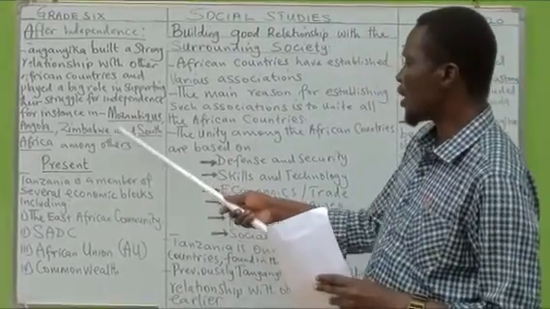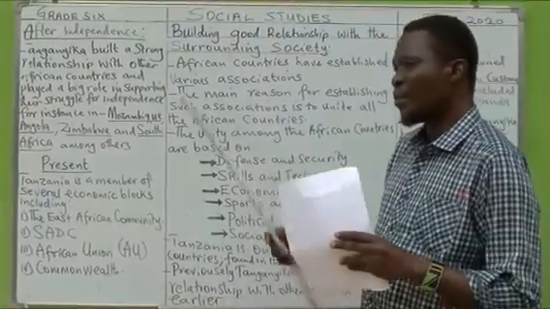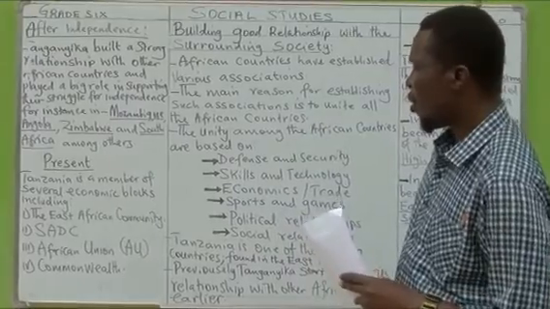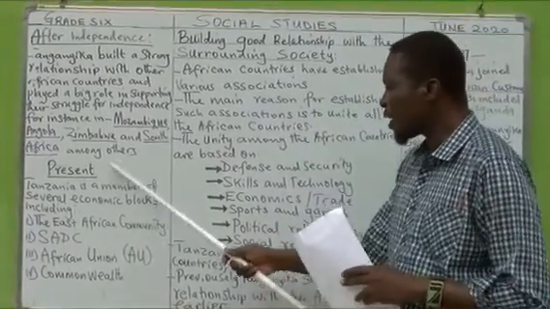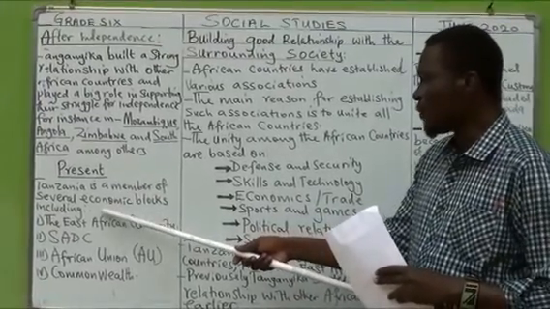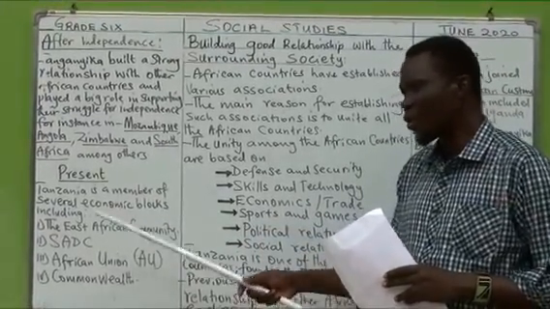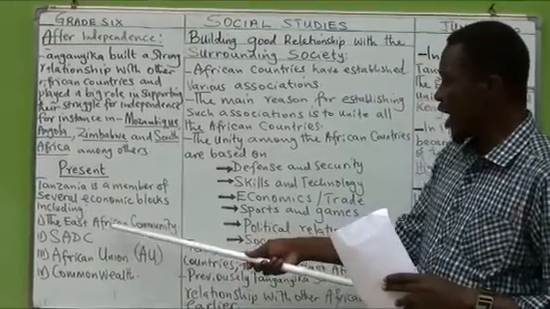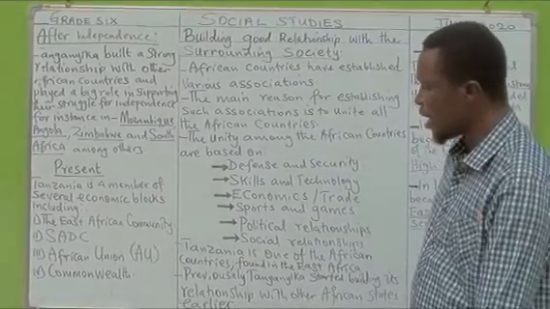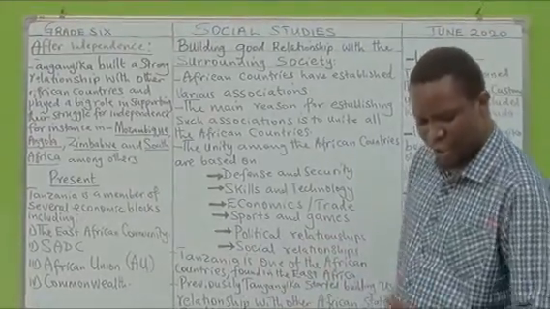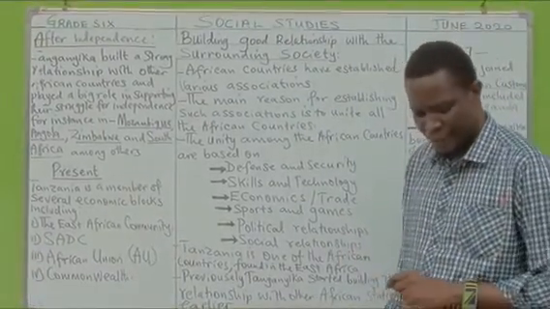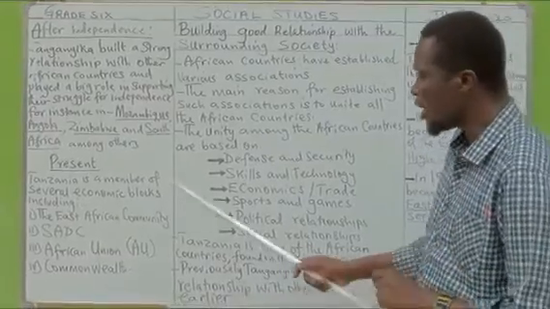These countries were given big support by Mwalimu Julius Kambarage Nyerere and other members of TANU. At present, Tanzania is a member of several economic blocs. One of them is the East African Community, an organization of the East African states, which was established on 6th June 1967. This existed for 10 years.